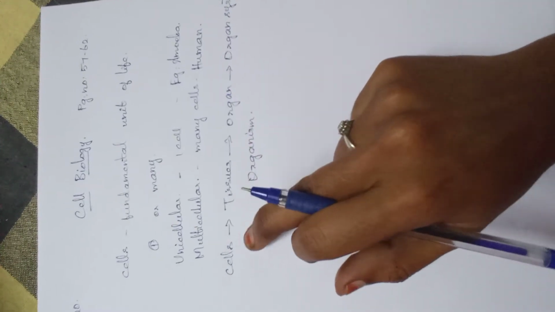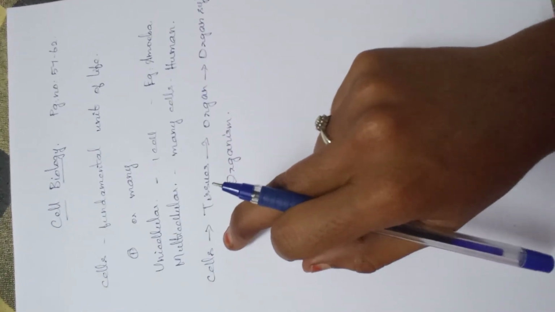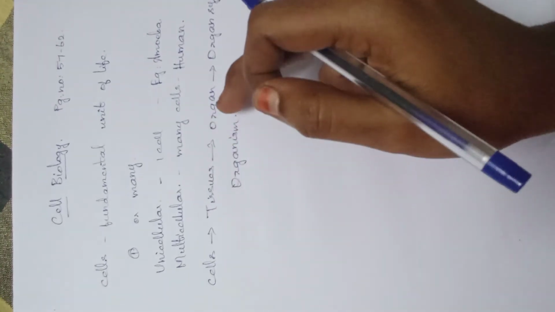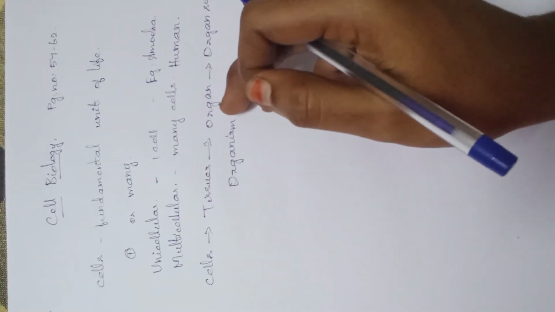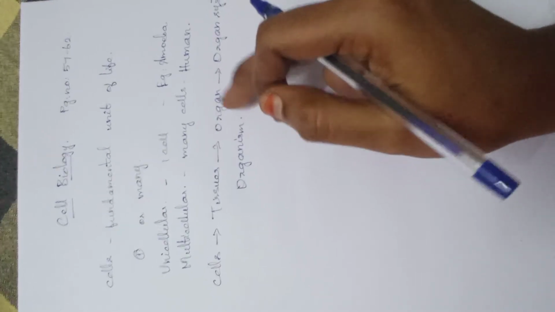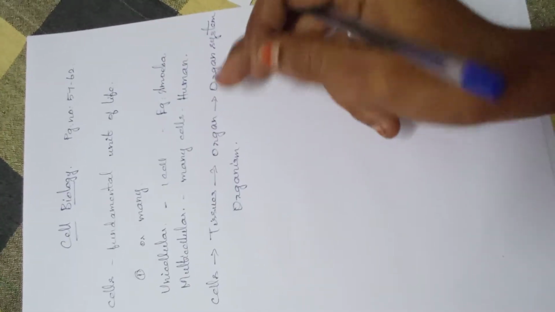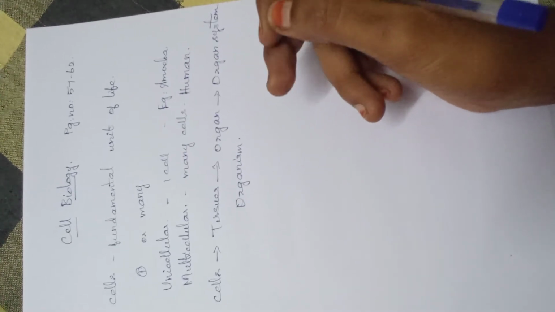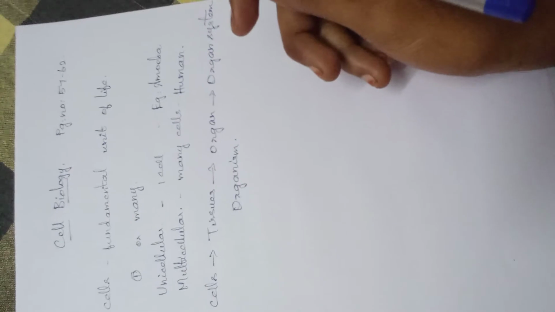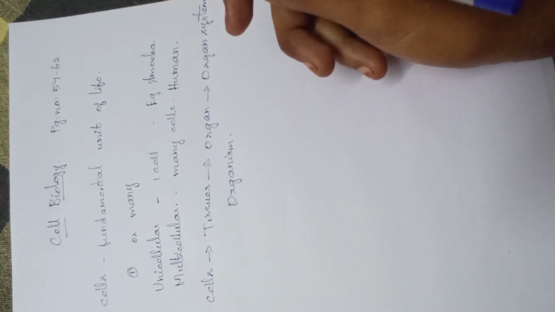Many different groups of cells are joined together to form a tissue. From the tissues again they develop into an organ. An organ means, for example, eyes, ears. So each one separately is called an organ. And what is an organ system? Many organs are joined together to do one function, one work, and that is done by the organ system.